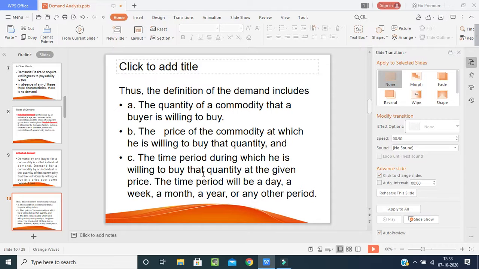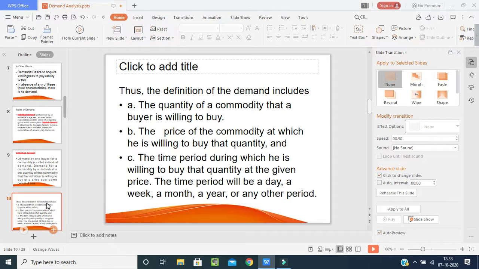The third statement is valid. In the first statement, they mentioned the quantity and day, but not the price. In the second, they mentioned the price and the quantity, but not the time period. Whereas in the third statement, they mentioned time period, quantity, and price. So the third statement works, and it is the individual demand.